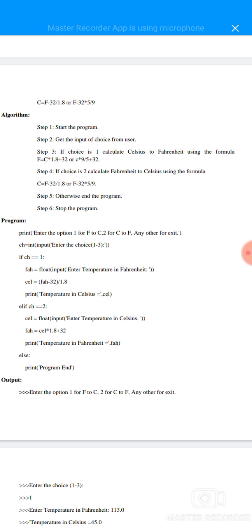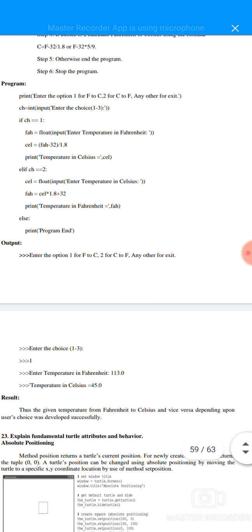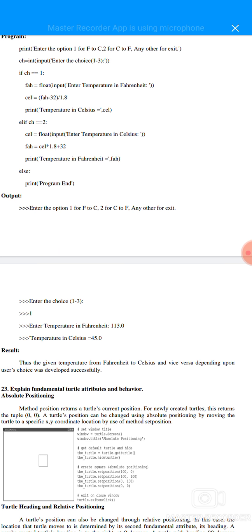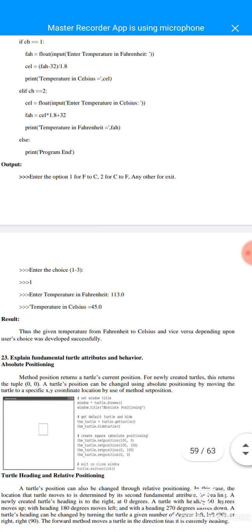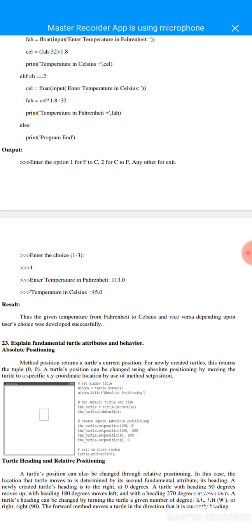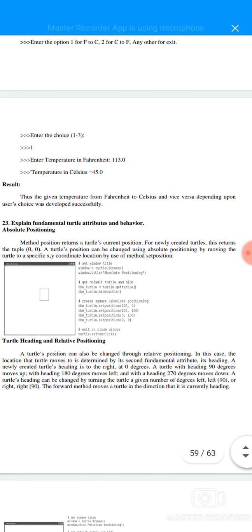If condition will be used, else if will be used, the formula will be declared in the program and printed at the end. Output: enter the option, 1 means F to C, 2 means C to F, and 3 means exit the program. So enter the choice, 1 to 3, at the command prompt, and denote 1. Enter temperature in Fahrenheit, meaning 113.0, temperature in Celsius, meaning 45.0. The result is thus: the given temperature converted from Fahrenheit to Celsius and vice versa, depending upon the user's choice, was developed successfully.